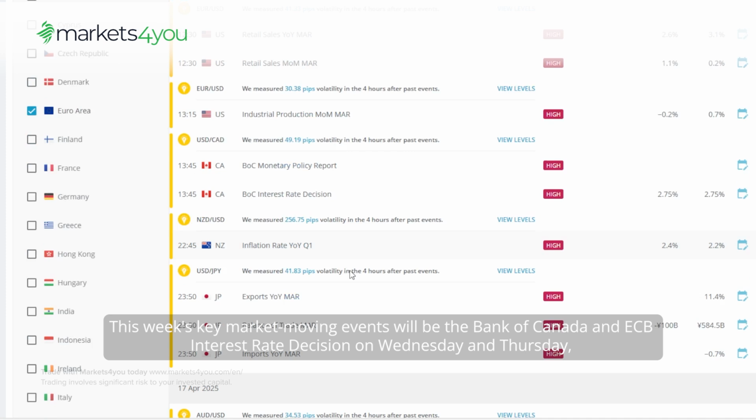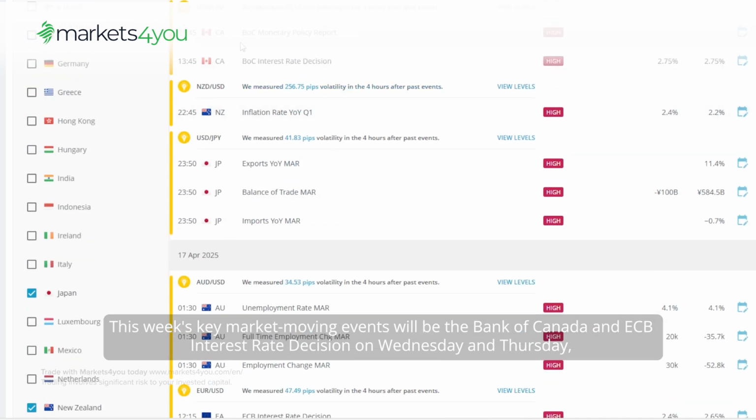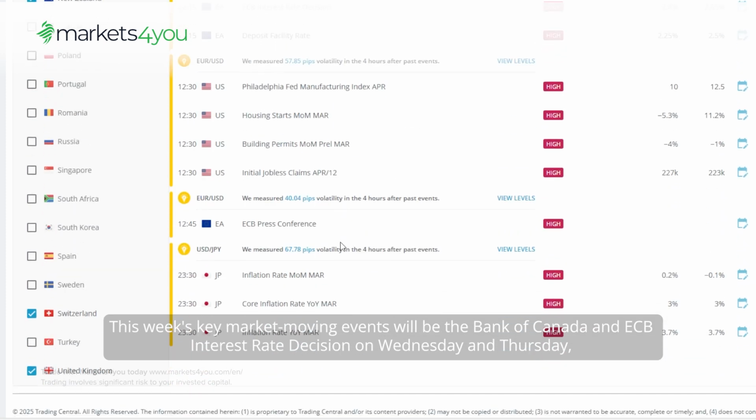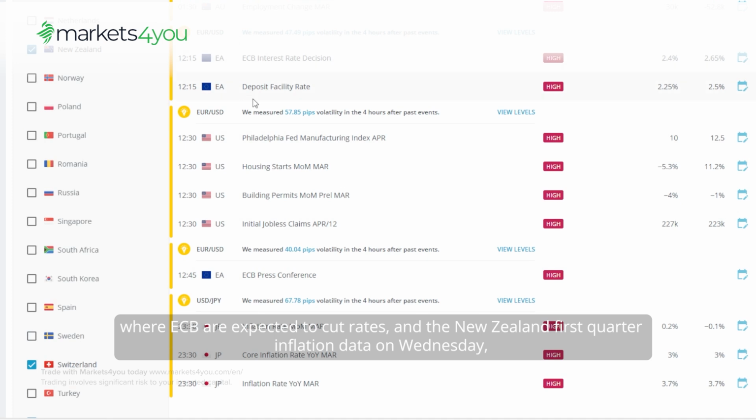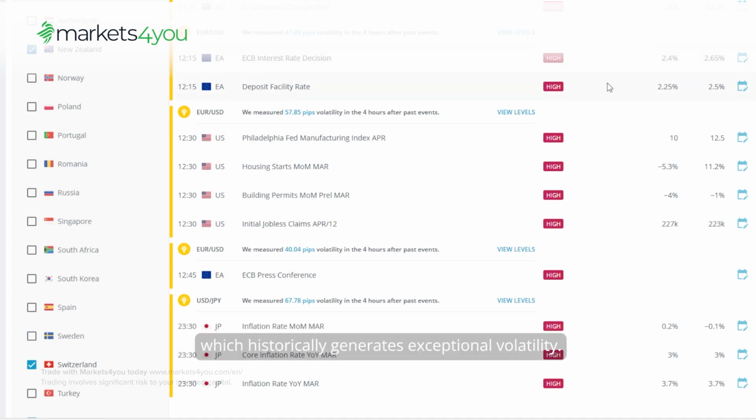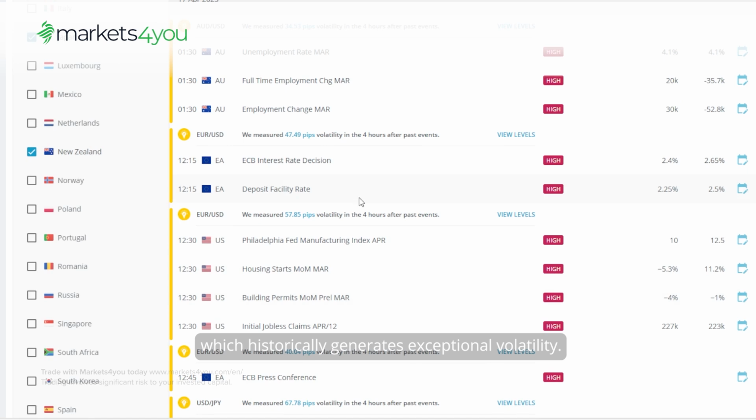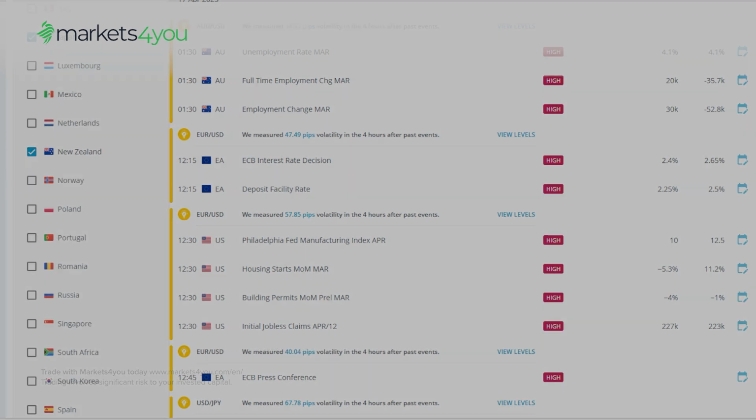This week's key market moving events will be the Bank of Canada and ECB interest rate decision on Wednesday and Thursday, where ECB are expected to cut rates, and the New Zealand first quarter inflation data on Wednesday, which historically generates exceptional volatility. Now, let's go to the technical analysis.